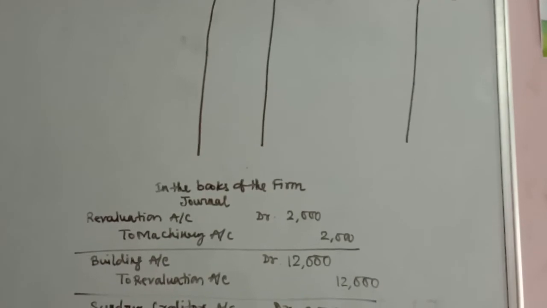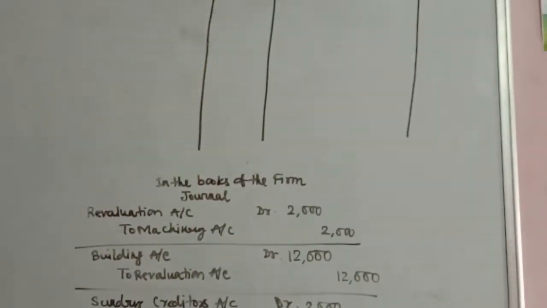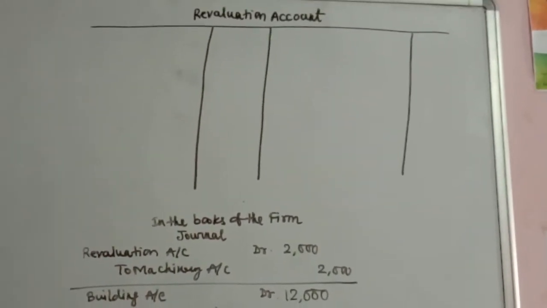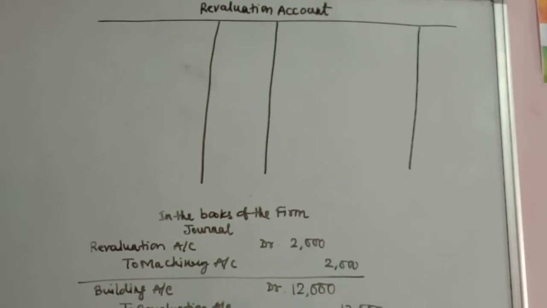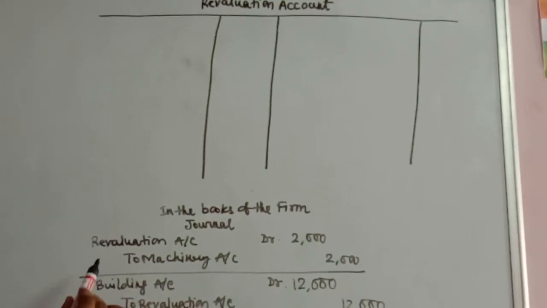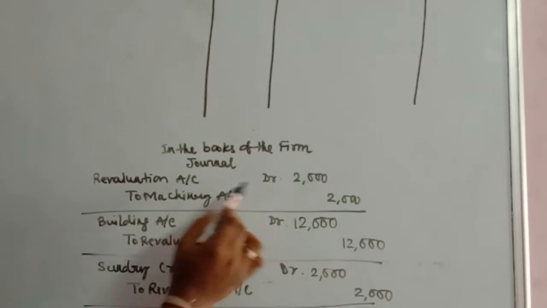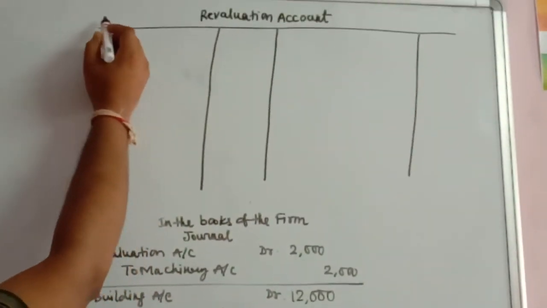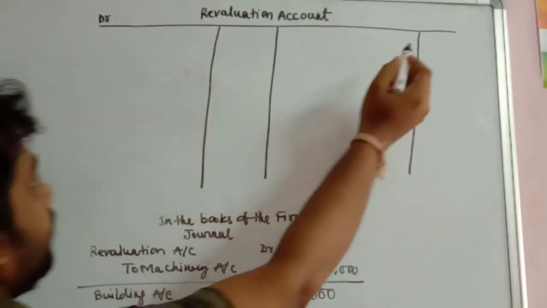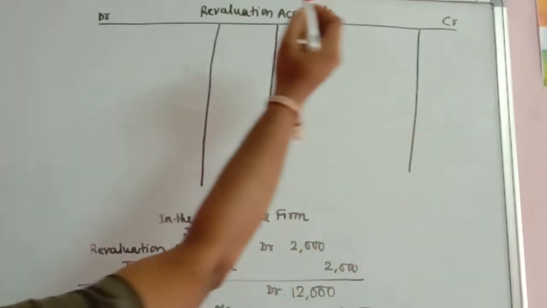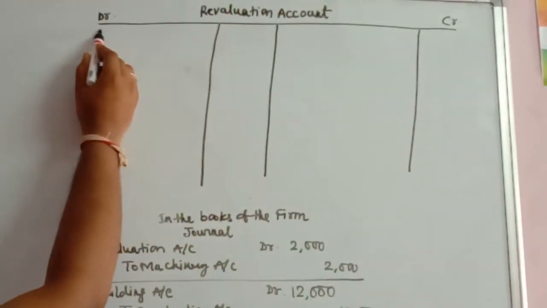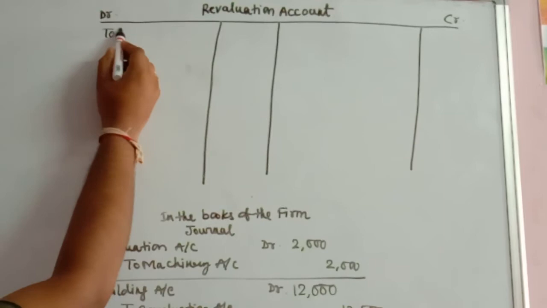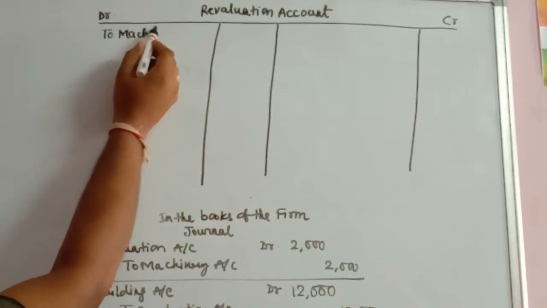So now we prepare the revaluation account to find out the profit or loss made by the partnership firm upon revaluation of its assets and liabilities. So the first one, revaluation account is debited to machinery account. So revaluation account, I am just making the format in a very casual way. You will do it in proper manner. So revaluation account debited to machinery.